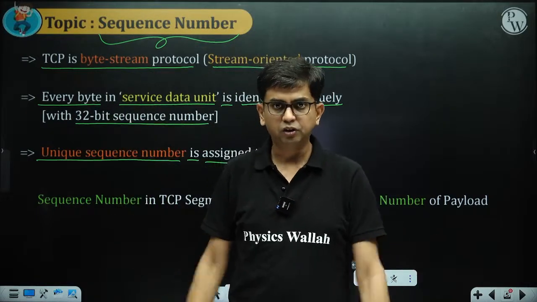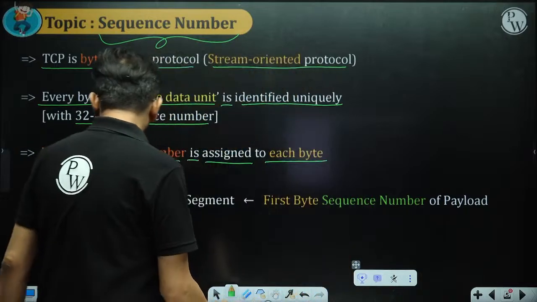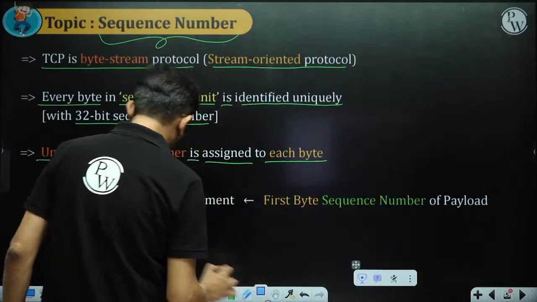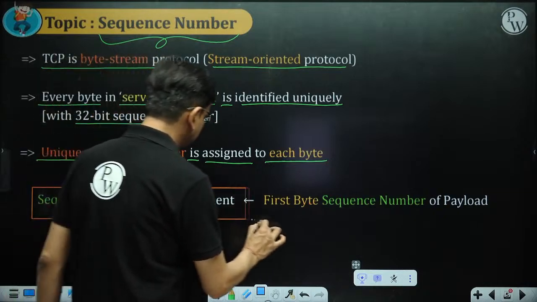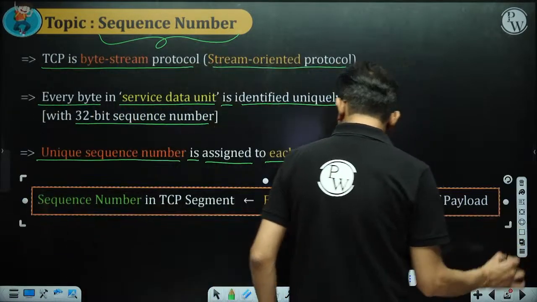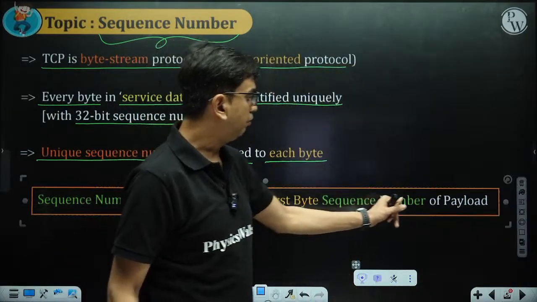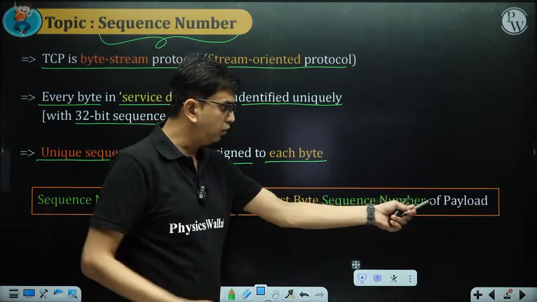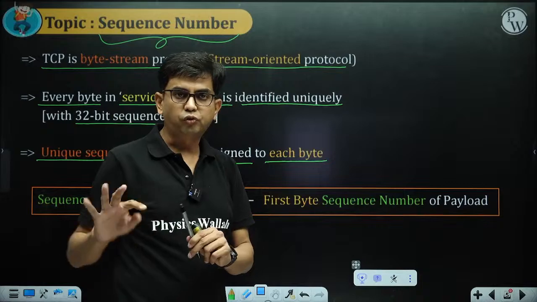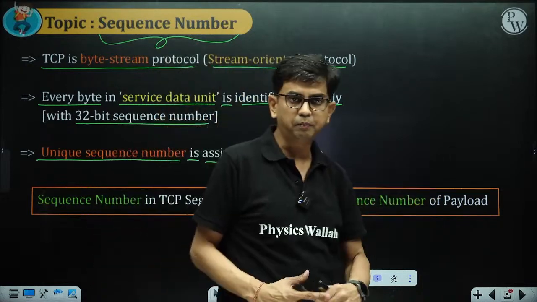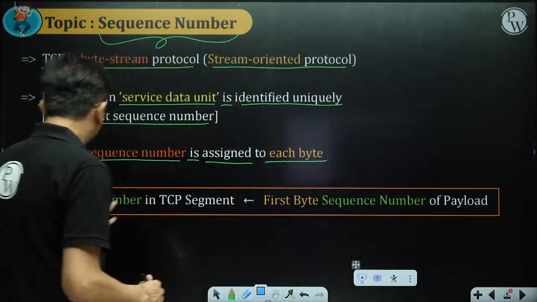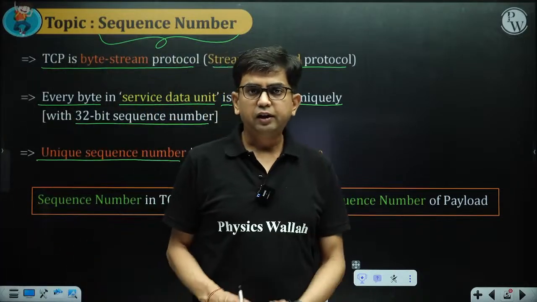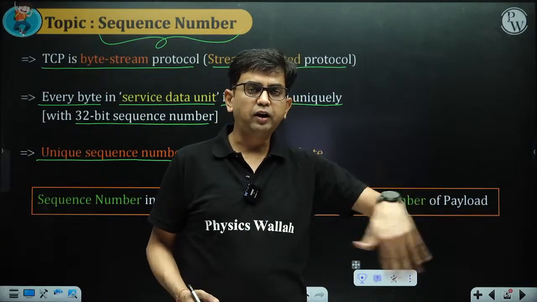So it is written here in the TCP header. The sequence number in the TCP segment is the sequence number of the first byte of the payload. So the first byte of the payload, and whose sequence number it is, that is written in the TCP segment header. Accordingly, the second segment's sequence number, accordingly the third segment's sequence number.